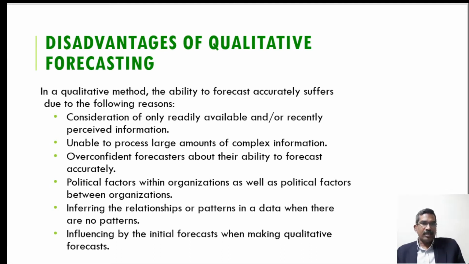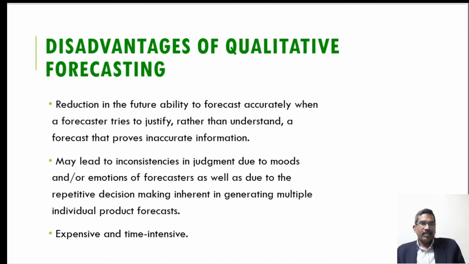Then there is inferring relationships or patterns in the data when there are no patterns. If no pattern exists, then we infer some pattern which may or may not be related to the forecasting of that product, but we try to correlate with that pattern. So this is one of the disadvantages of this method. Then there is being influenced by the initial forecast when making a qualitative forecast. That means the initial forecast is already considered for the current forecast, and we make reference to it. So this is one of the disadvantages.